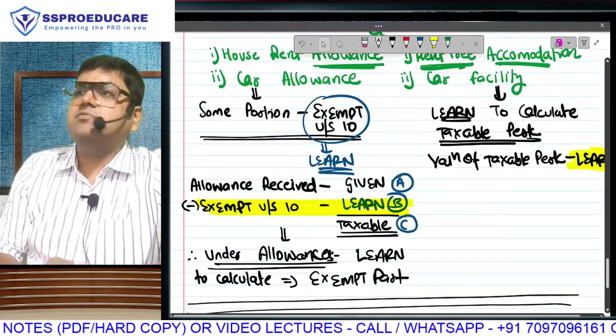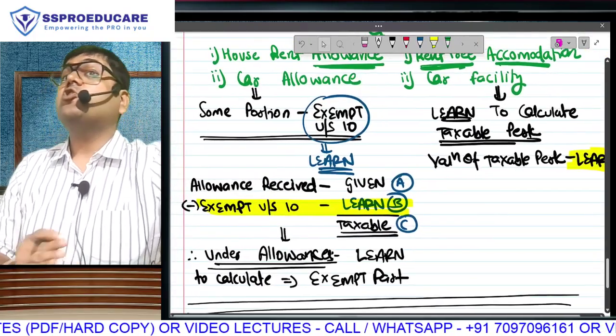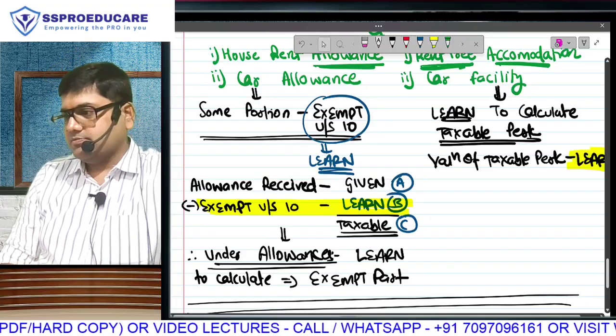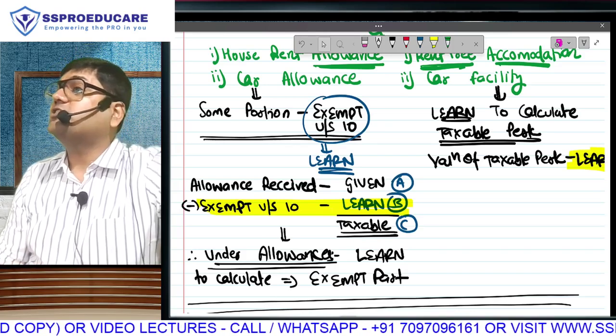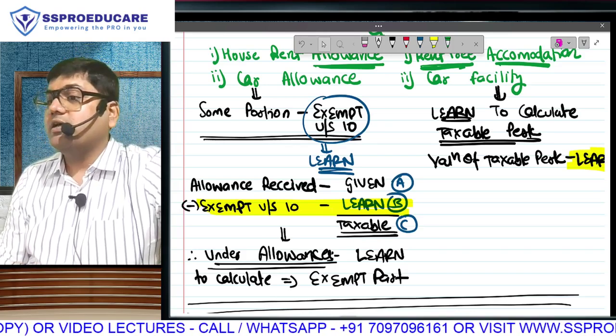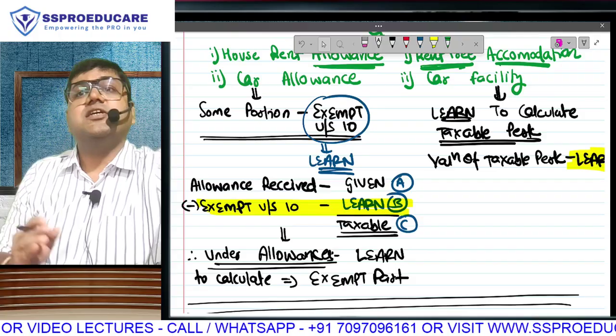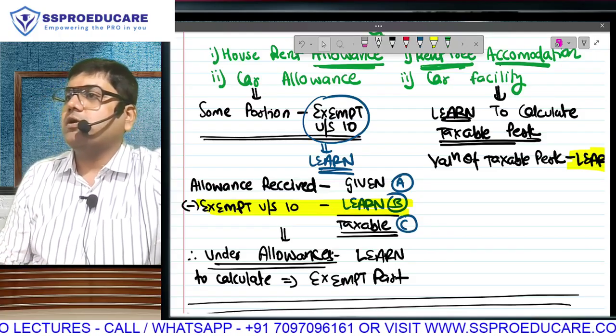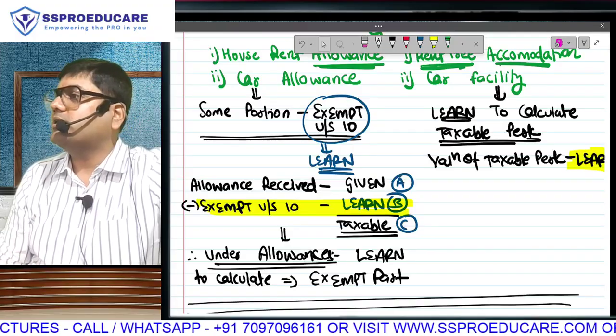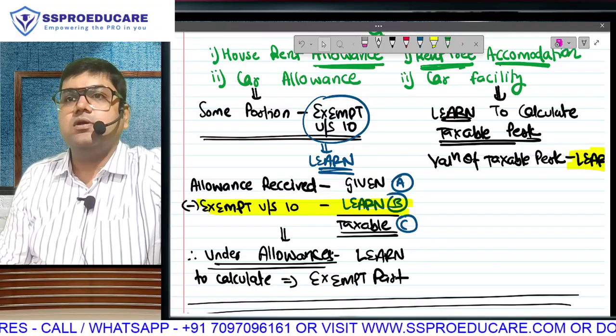Under allowances there will be some exemption, but not all allowances have exemption. Some of the allowances are fully taxable, and one such example is dearness allowance. Dearness allowance is fully taxable, whether in terms or not in terms.